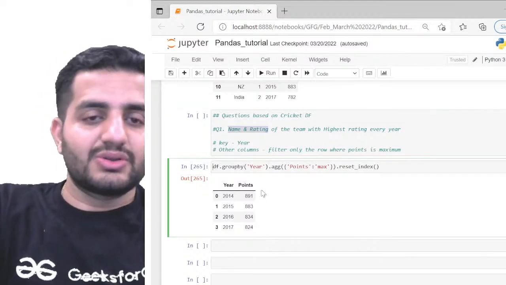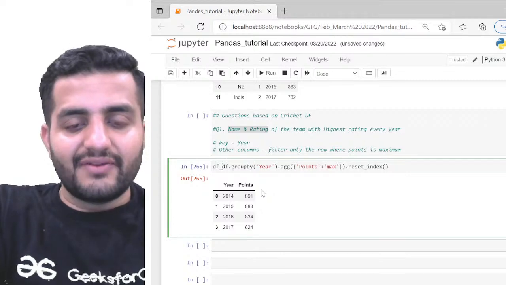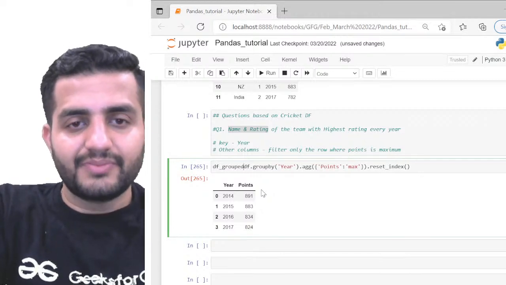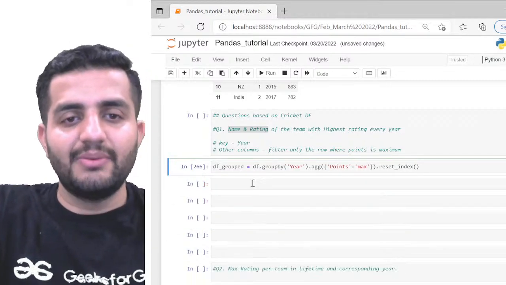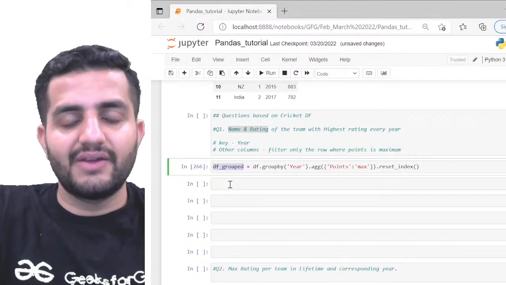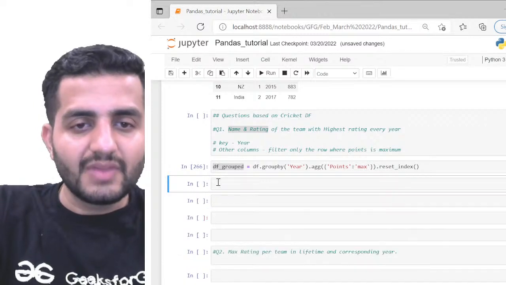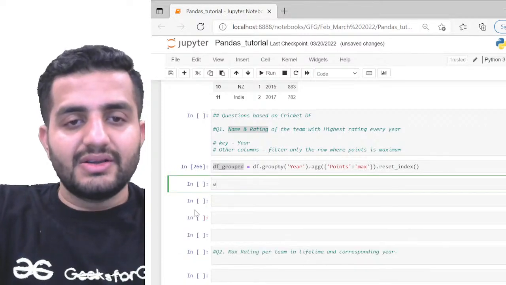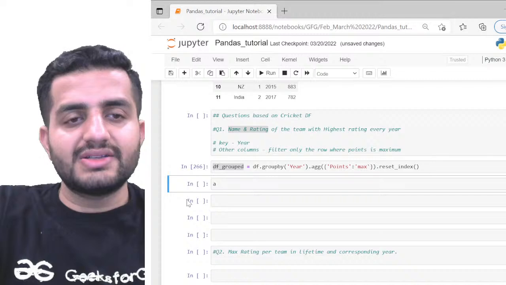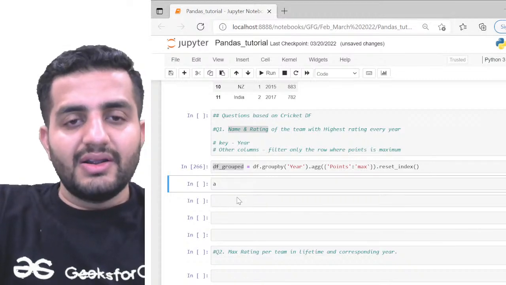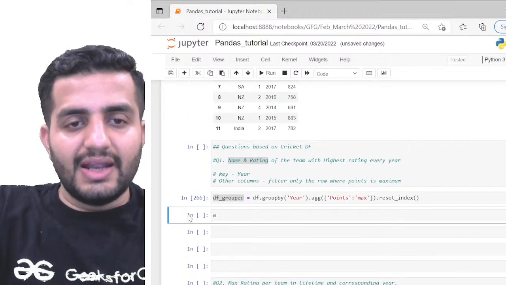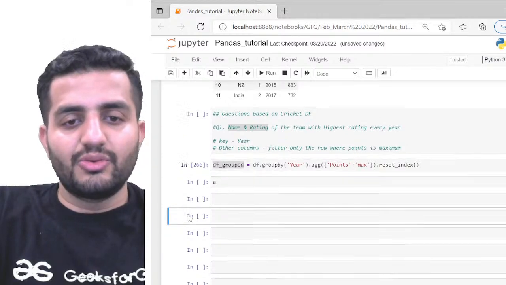So now let's do one thing. Let's name this as another data frame, df.grouped, for example. I'm saving this into another data frame df.grouped. So now whenever I call df.grouped, I'll get the same data frame. Cool. Now what I want is, on top of this, I want the name and the year to be displayed.